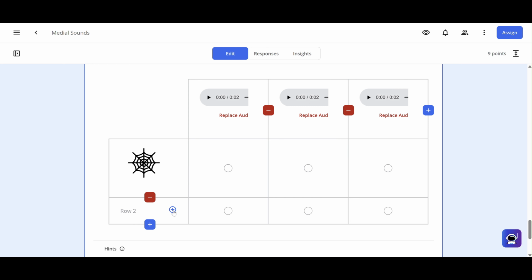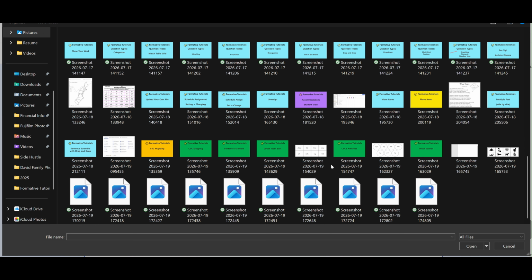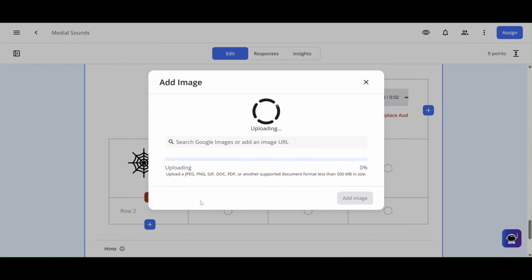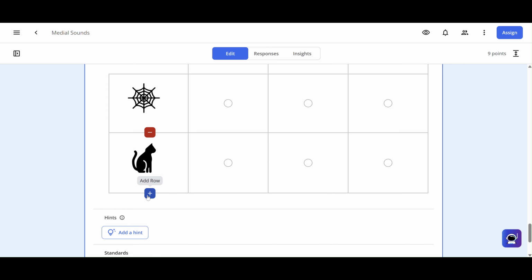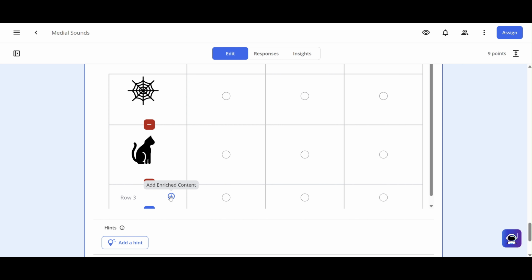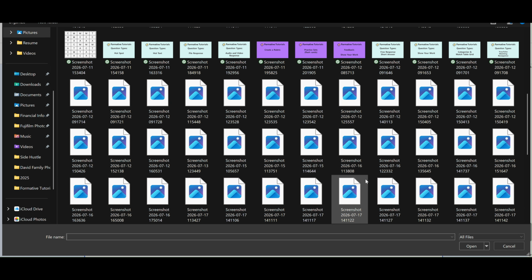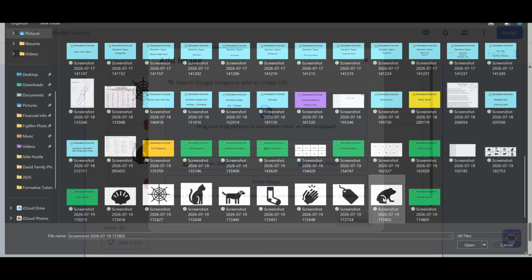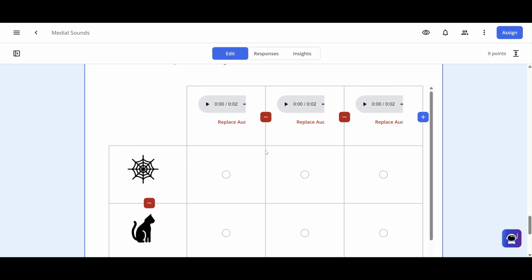I'll add a new one, add enrich content, image. Choose the cat. So it'll automatically make it smaller because it knows there's not a lot of room in a table. And for the 3rd one, I'll pick something with the short O. Not audio, just kidding. Image. We'll pick the frog. So now this time there is still some scrolling, but they don't have to move it as much.